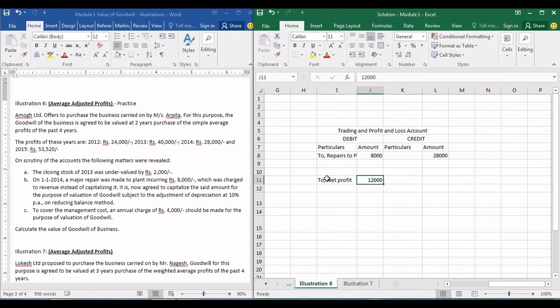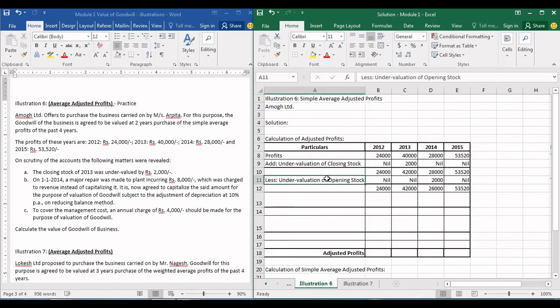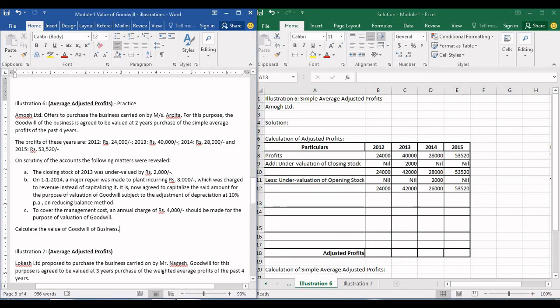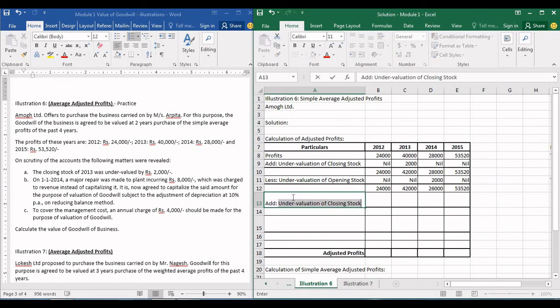Okay. That means now our net profit is 20,000. What would you think will happen if you remove this? If you remove this, the net profit is going to increase, and we are supposed to remove it because it is supposed to be capitalized now. See this, see the second line here. It is now agreed to capitalize the said amount for the purpose of valuation of goodwill, subject to the adjustment of depreciation. We'll see this depreciation later. First, we will add reversal of repairs.